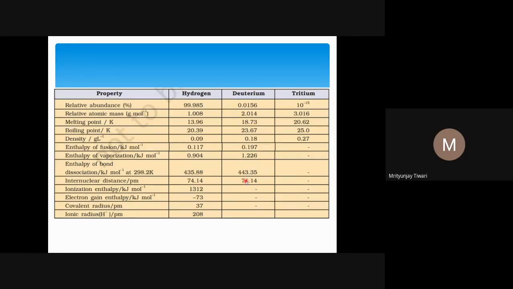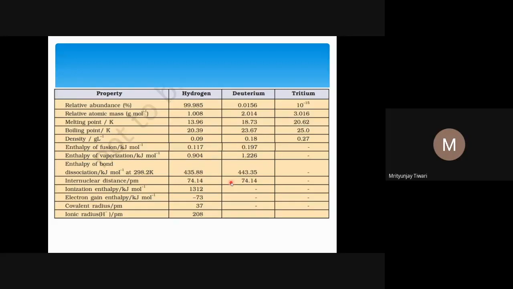This is because of the difference in the mass. And the intermolecular distance, if you talk about it, will be the same whether it is hydrogen or deuterium. Why is it the same? Because they have the same atomic number, the same number of protons and electrons, and the radius exists because of the attraction of proton and electron. Even though there is a neutron, the nucleus volume doesn't increase.